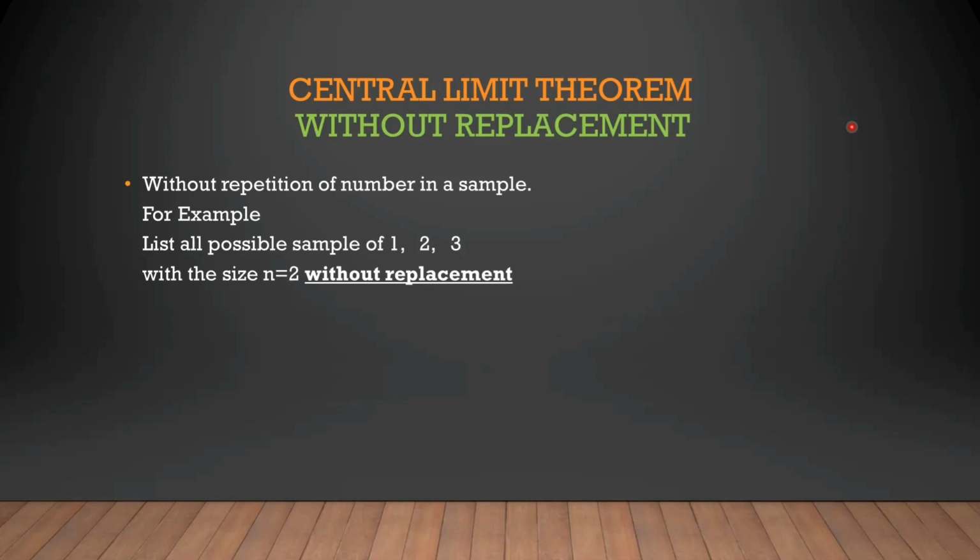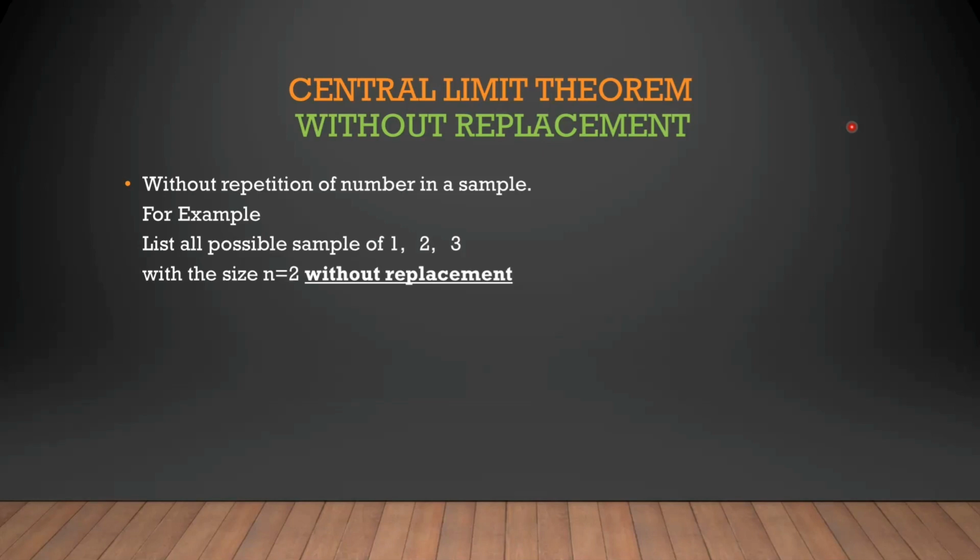Pero it is also a central limit theorem where we are considering the order of the number selected. So, kahit parehas sila ng number, for example, 1 and 2, 2 and 1, pero magkaiba sila ng order, so it is also part of the sample. Pero sa without replacement, pag magkapareha siya ng number, hindi pwede.